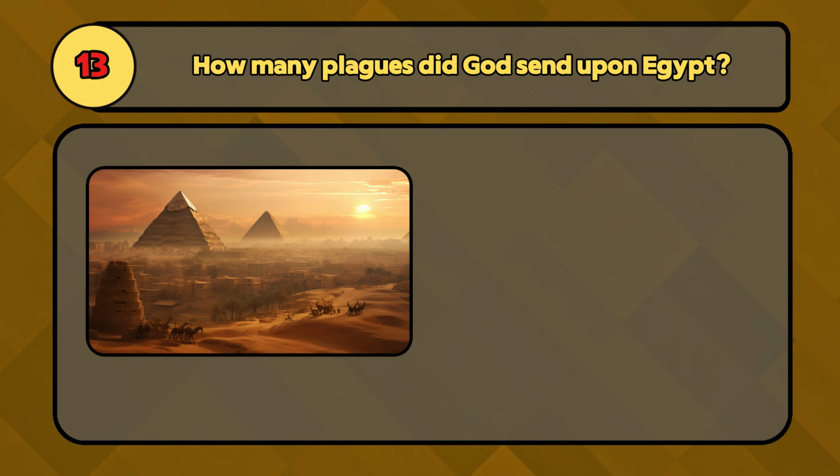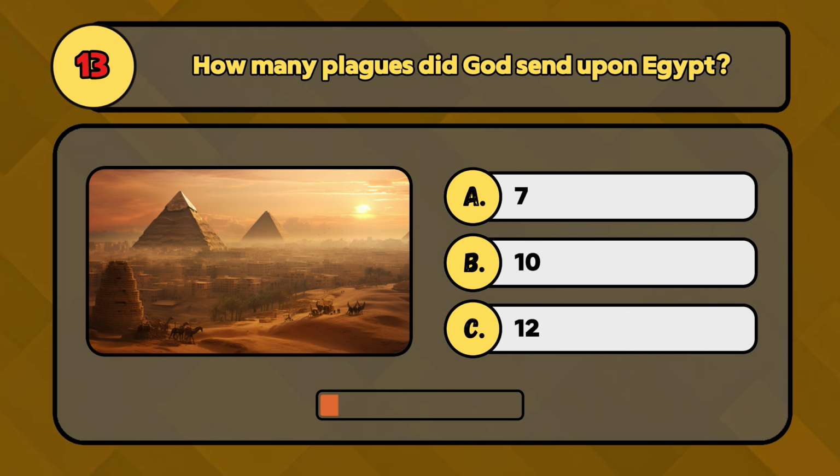How many plagues did God send upon Egypt? God sent 10 plagues upon Egypt.